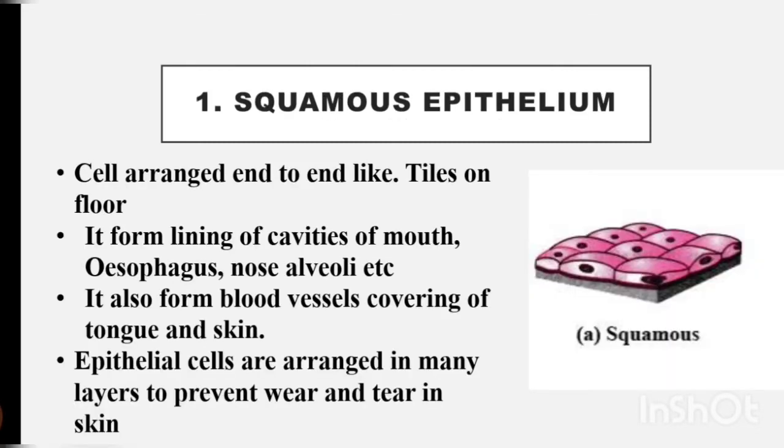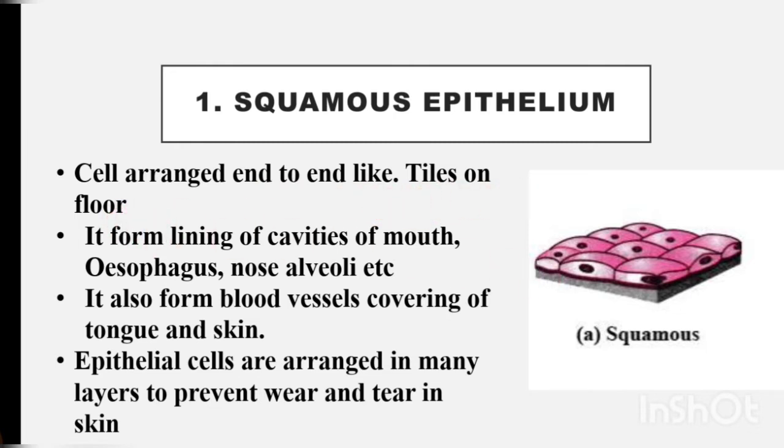Children, the first type of epithelial tissue that we said is the squamous epithelium. You can see the image of squamous epithelium. What does it look like? See, cells arranged end to end like tiles on the floor.